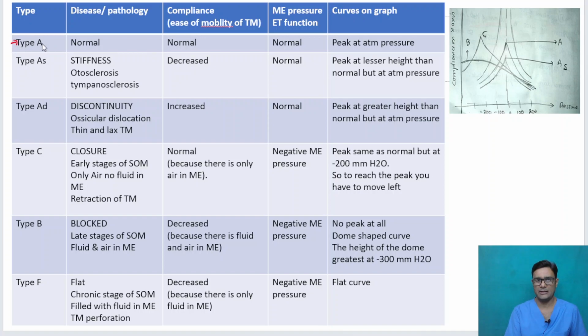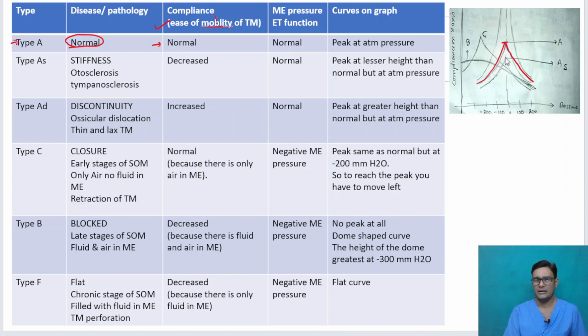What is type A? Type A is normal. This is type A. Type A is seen in normal middle ears. There is no problem. There is no pathology. What is the compliance? Compliance is basically the ease of mobility of the tympanic membrane. Ease of mobility of the tympanic membrane is normal.